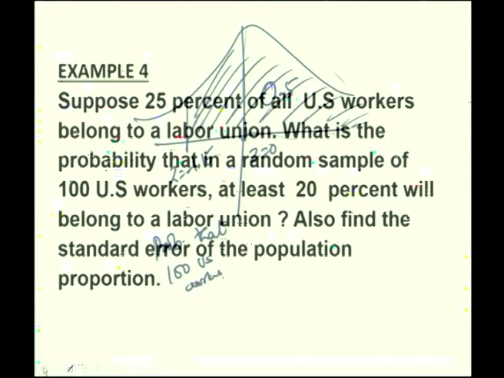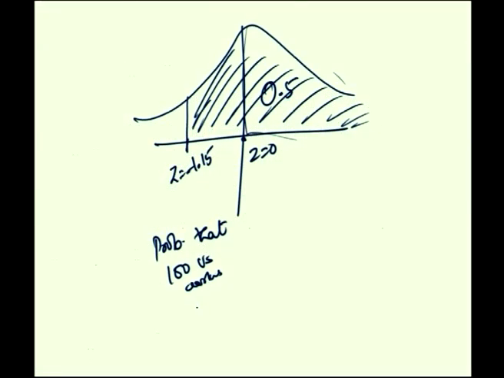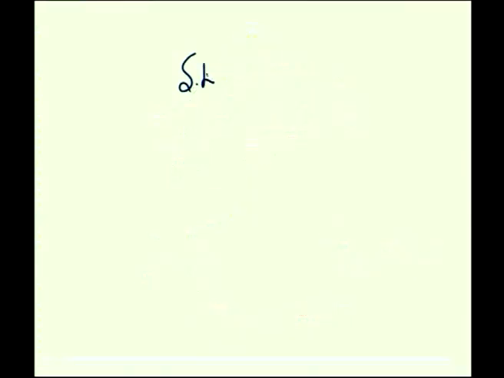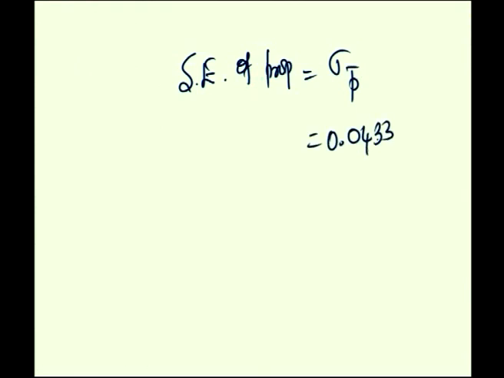The probability that out of 100 US workers at least 20% will belong to labor union is 0.8749. At the same time, we have also calculated the standard error of a proportion, which is nothing but sigma P bar, and this value is 0.0433.